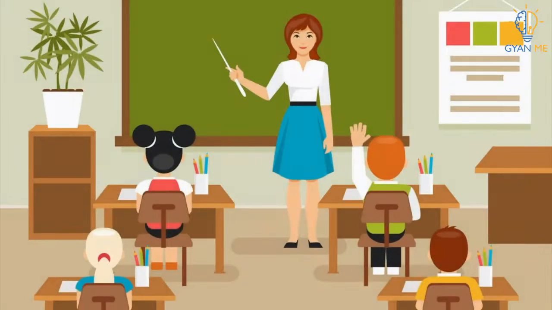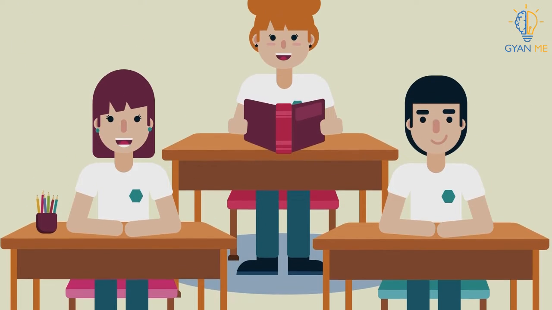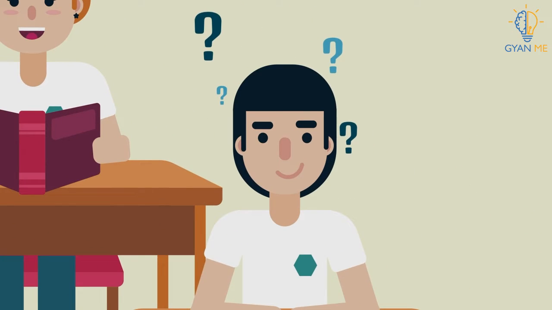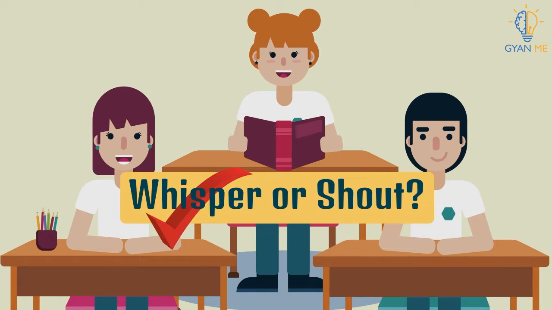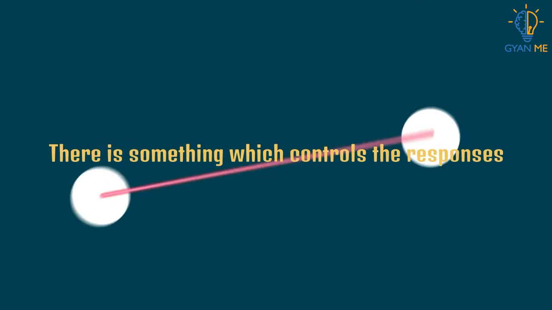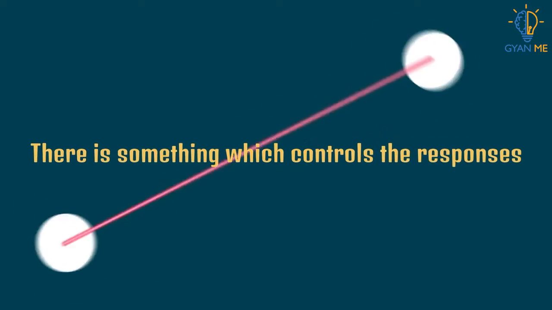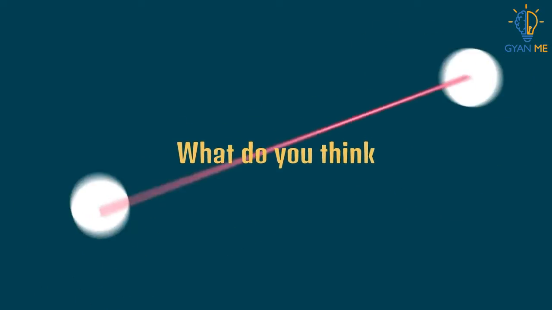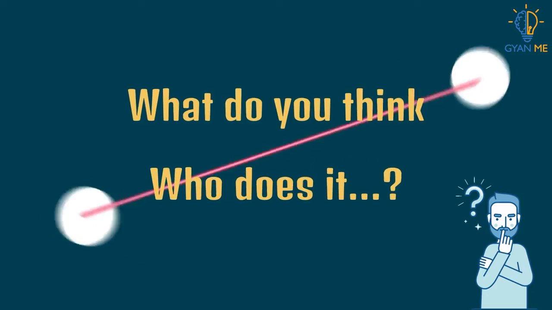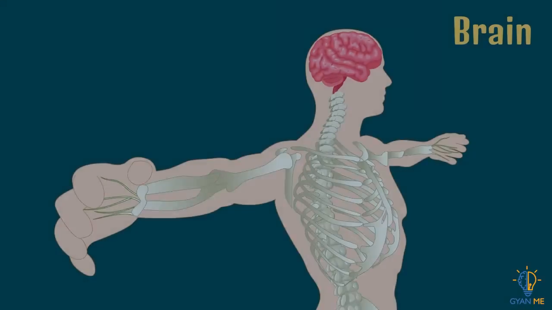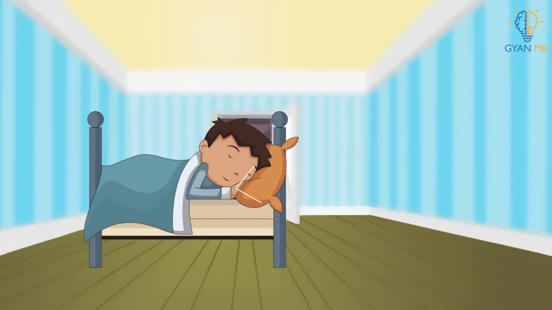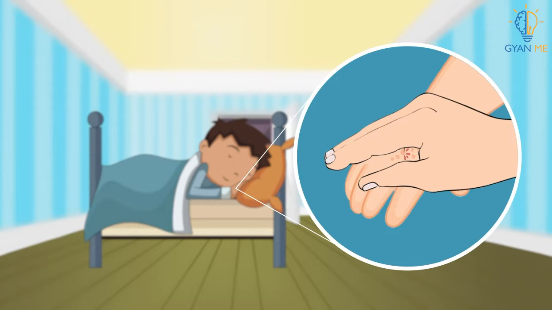Similarly, when you are in classroom and your friend wants to talk to you, how will you respond? Whisper or shout? Definitely, you will whisper instead of shouting. There is something which controls all such responses. What do you think? Who does it? Yes, you are again right. It is your brain.